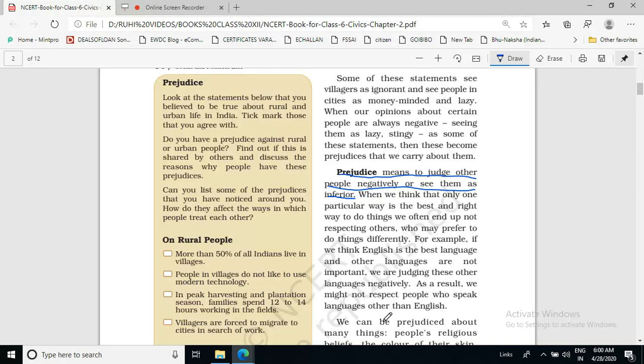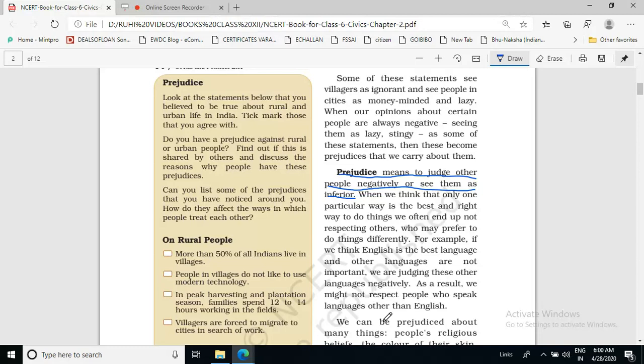Okay, so this thinking causes prejudice because we start thinking that the way we are doing something is the correct way, and the way others are doing it is not the correct way, and we start disrespecting others. Because of this thinking, we start to disrespect them, and this causes prejudice.